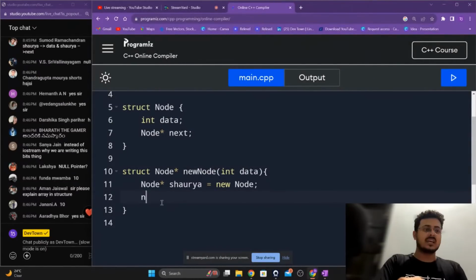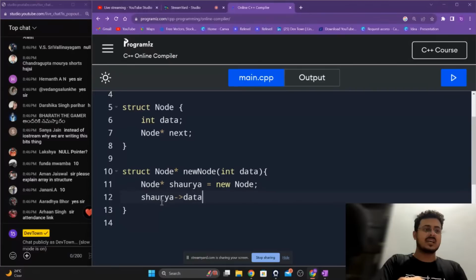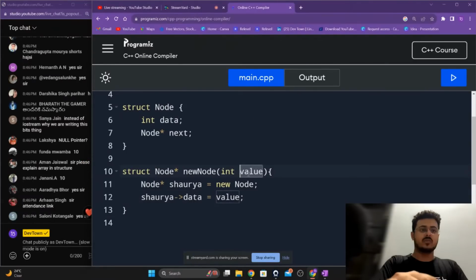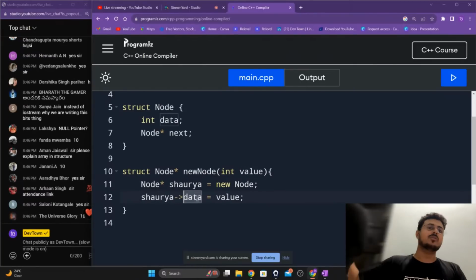Right over here, we'll be having Shaurya data is equals to data. If you're not comfortable with this, guys, you can remove this and put it as value, so that you are easily able to understand. Whatever value that we are taking in, that is 10, that value is getting assigned to the data of node Shaurya.